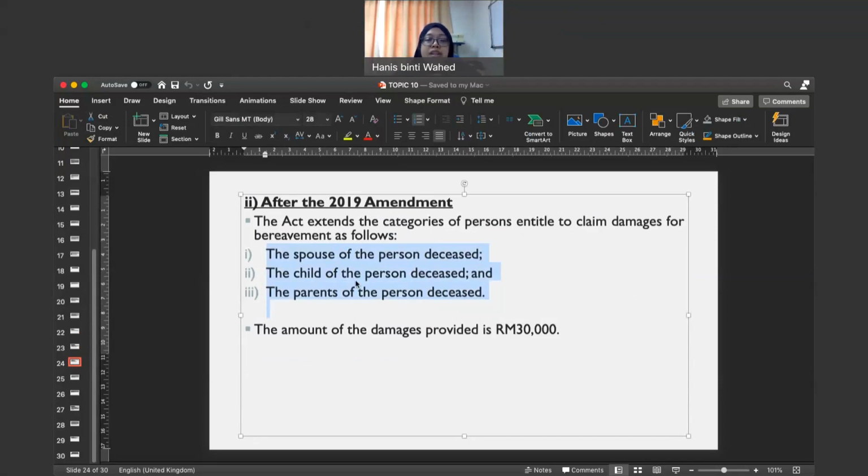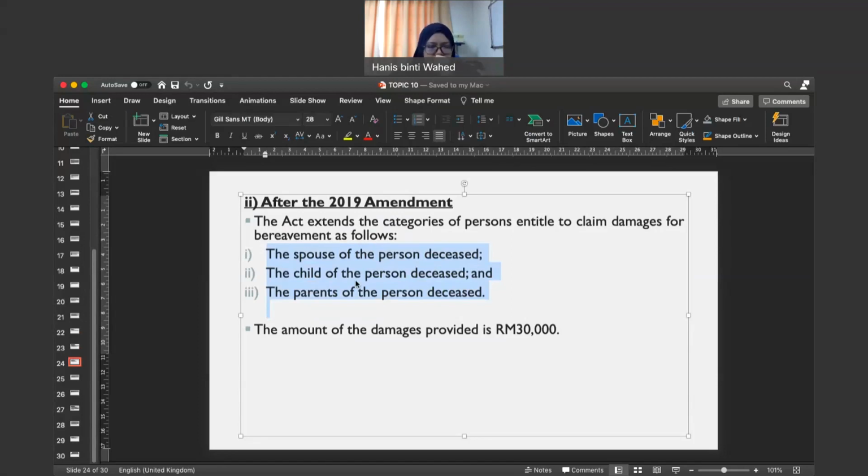And the current amount that you can claim, instead of 10K, dia dah berubah kepada 30K, 30,000. Okay, by virtue of the new amendment made to section 7 subsection 3A. Okay, so you need to refer to the new amendment lah made during 2019. Okay, jadi amount pun dah berubah daripada 10K, amount ni berubah kepada 30K.